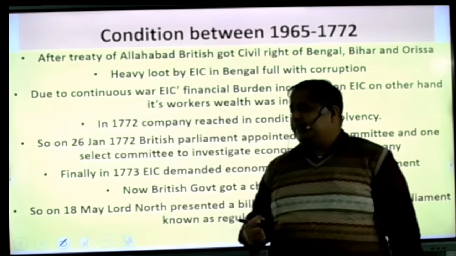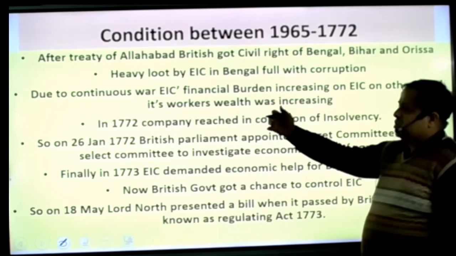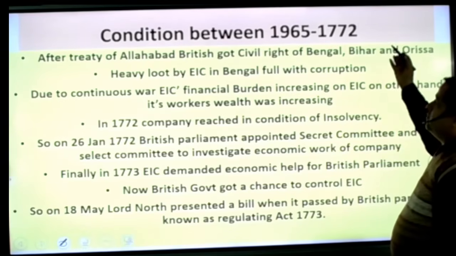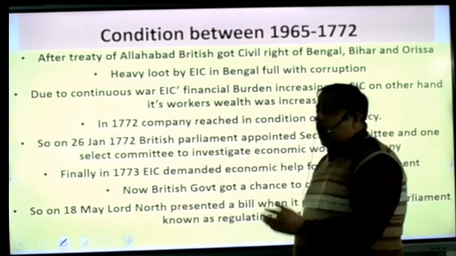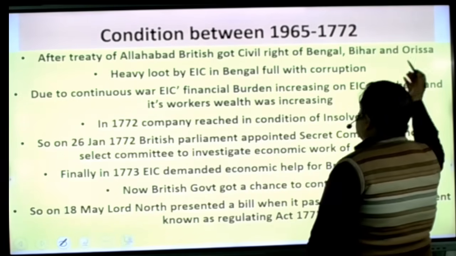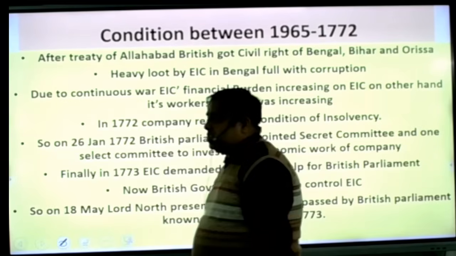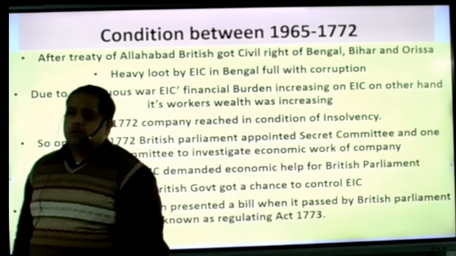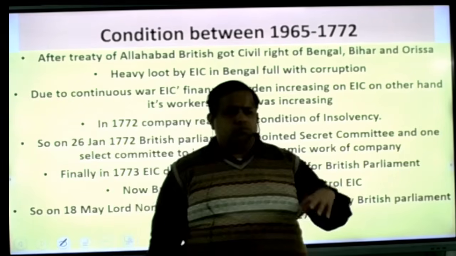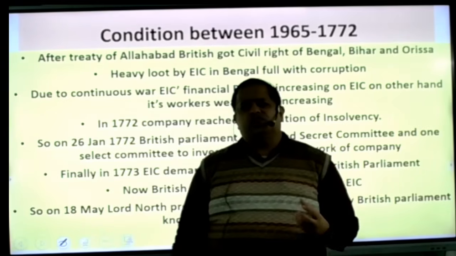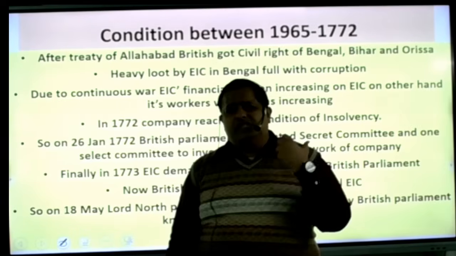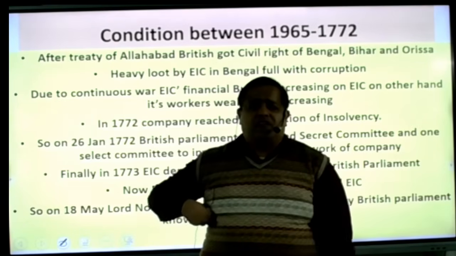So now the condition changed. Beta, firstly we have to discuss the condition between 1765 and 1772. After the Treaty of Allahabad, the British got the civil right of Bengal, Bihar and Odisha, and this is the period of heavy loot. Loot is a little bit different word, but it was the highest looting of resources of any country at that time.